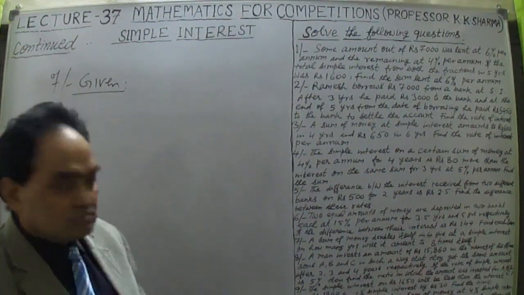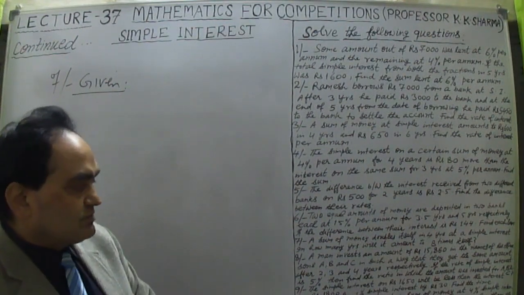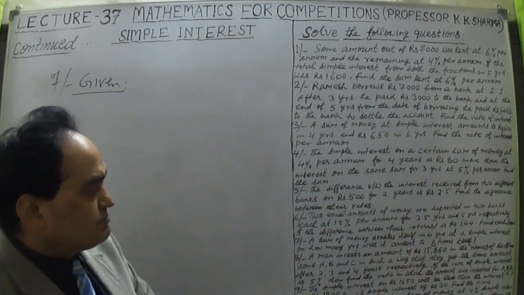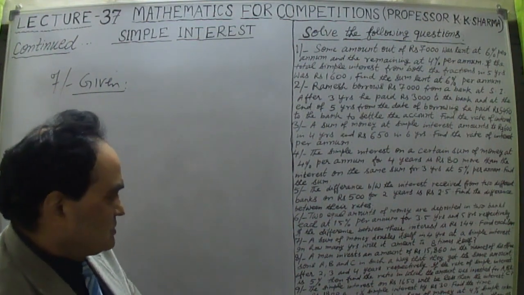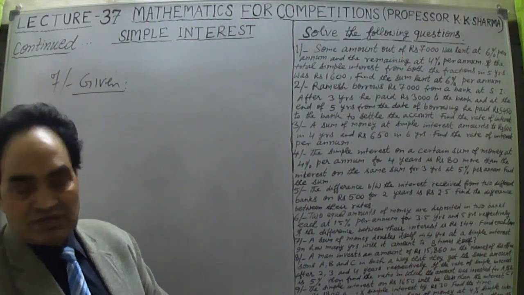Now the 7th question is, a sum of money doubles itself in 4 years at a simple interest, right? Now in how many years will it amount to 8 times itself? Try to understand this question.